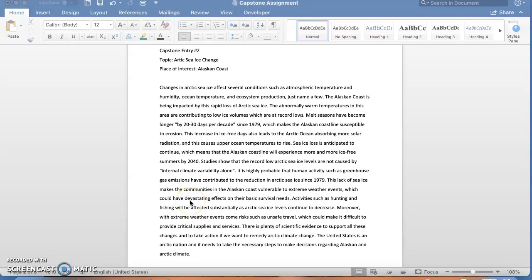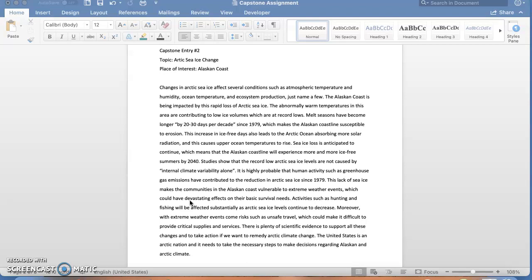Capstone entry number 2. Topic: Arctic sea ice change. Place of interest: Alaskan coast. Changes in Arctic sea ice affect several conditions such as atmospheric temperature and humidity, ocean temperature, and ecosystem production, just to name a few. The Alaskan coast is being impacted by this rapid loss of Arctic sea ice.